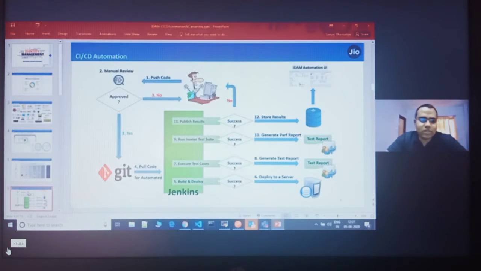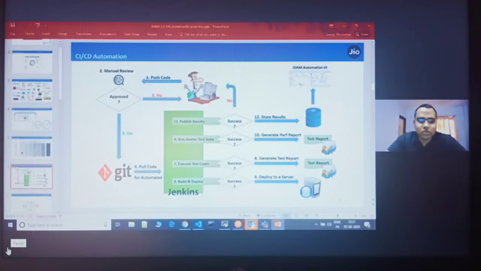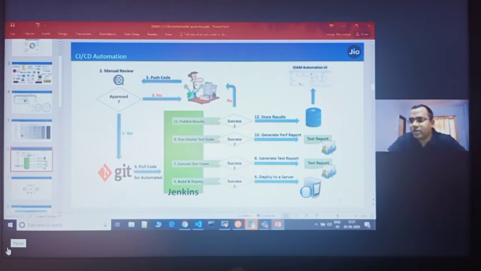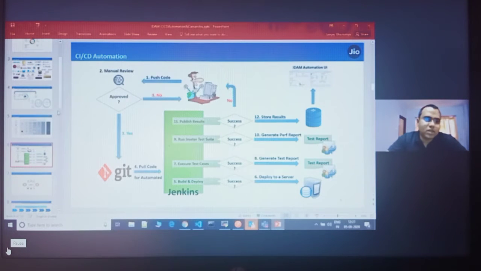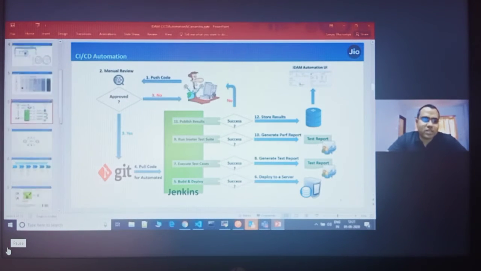So this is all about how IDAM has used CI/CD with automation test cases and integration test cases for Libby. This is the first part of this tech talk.